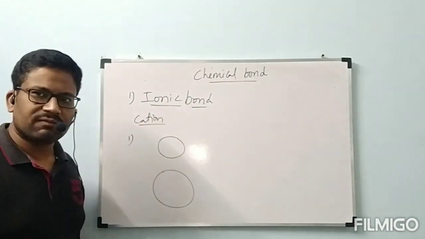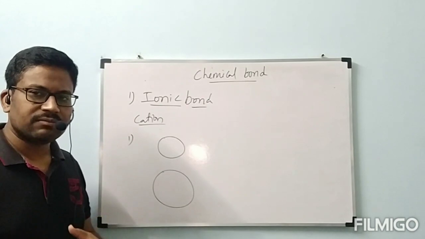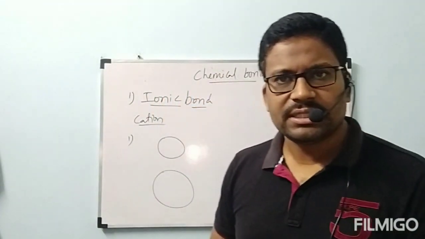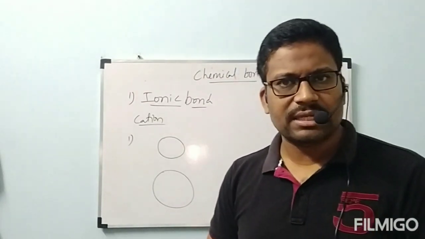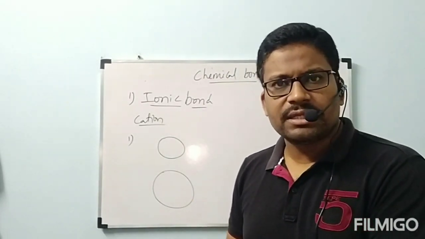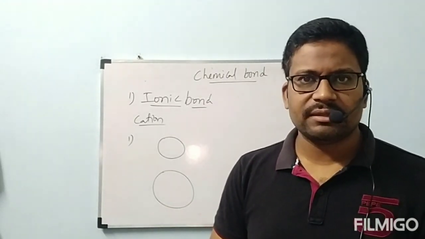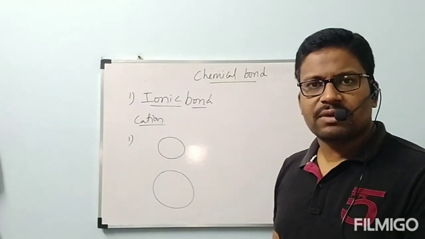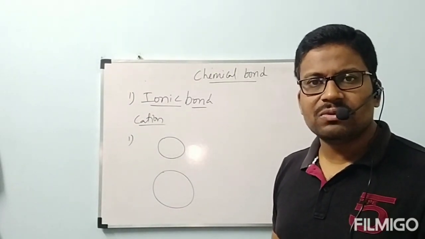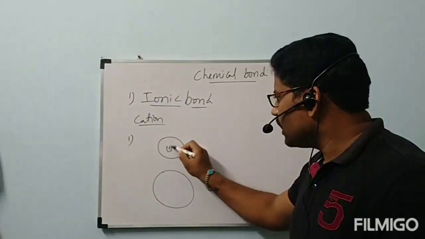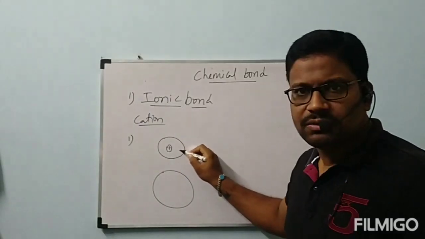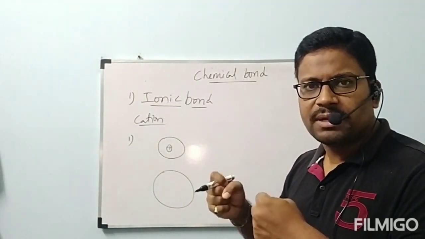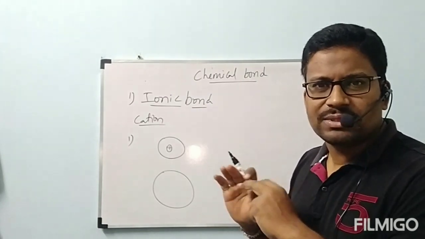Okay, for the formation of cation, what should happen? That atom should lose the electron easily. Correct? If that atom loses the electron easily, then it will be converted to cation easily. Then if it is converted to cation easily, it will form an ionic bond easily. Then out of these two atoms, which atom will be converted to cation easily? Cation is nothing but it should lose electron. Here, outermost electron is nearer to the nucleus. Attraction will be strong. So that electron cannot be given out by that nucleus easily. So it cannot lose the electron.